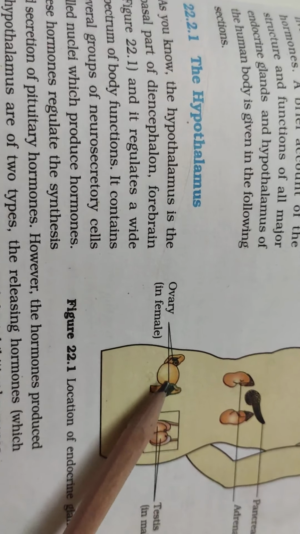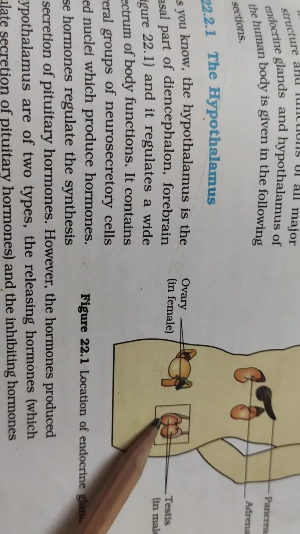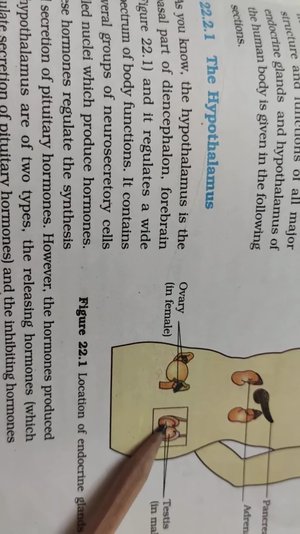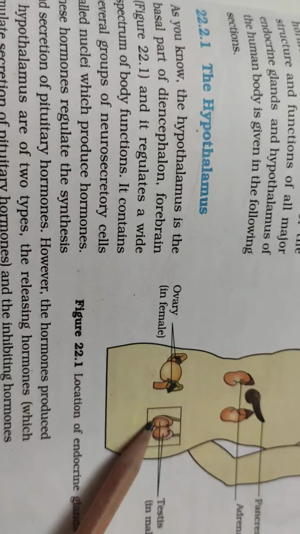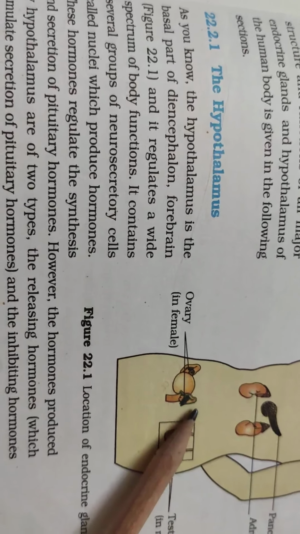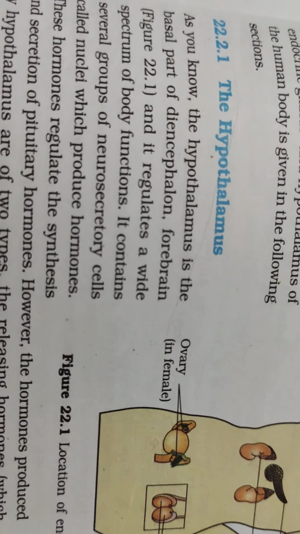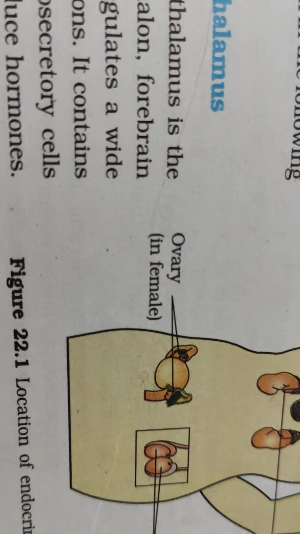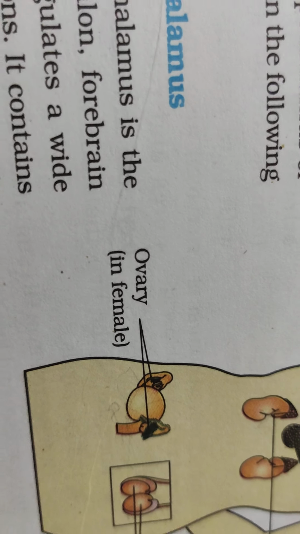In male, it helps in the development of the seminiferous tubules which are present in these sperms and maintain spermatogenesis, that is the formation of sperms. Luteinizing hormone. In female, luteinizing hormone induces ovulation, that is the release of egg from the ovary.